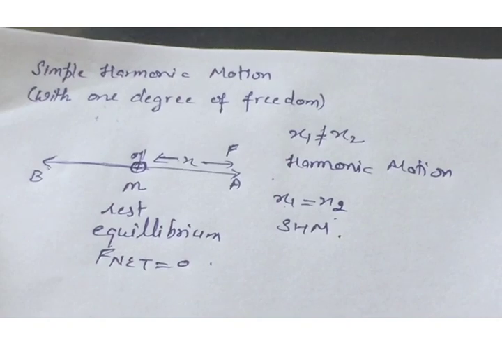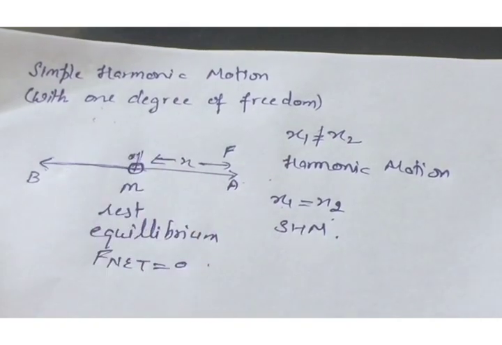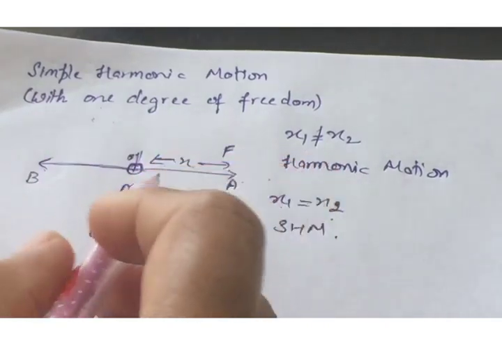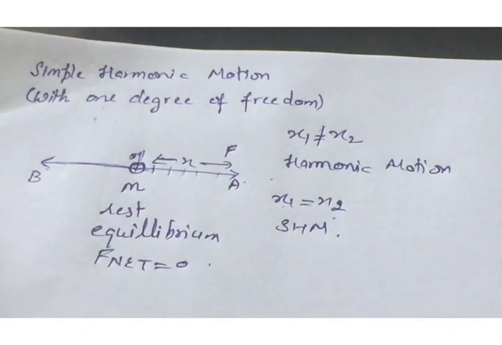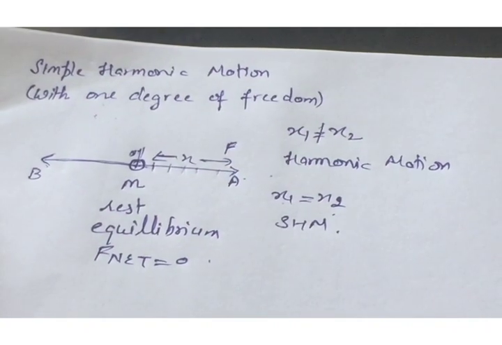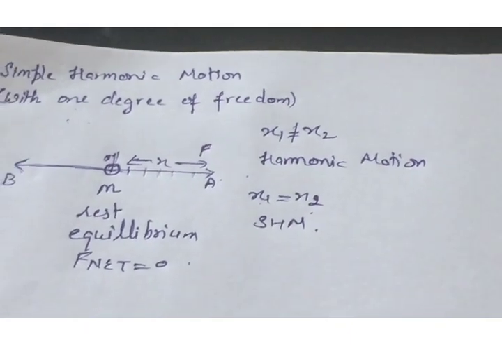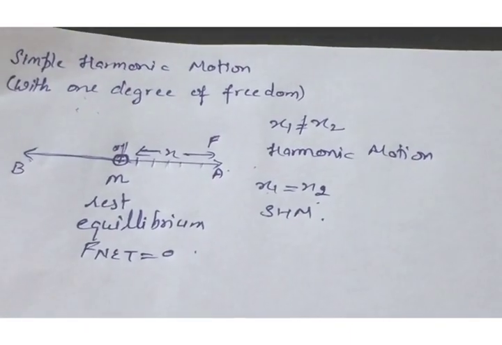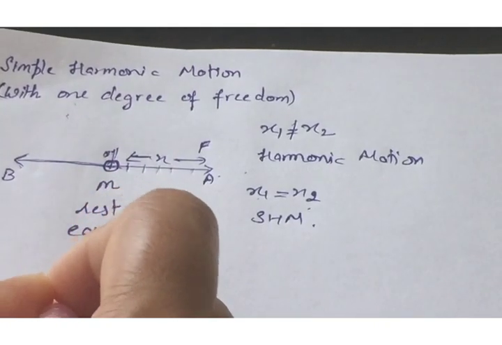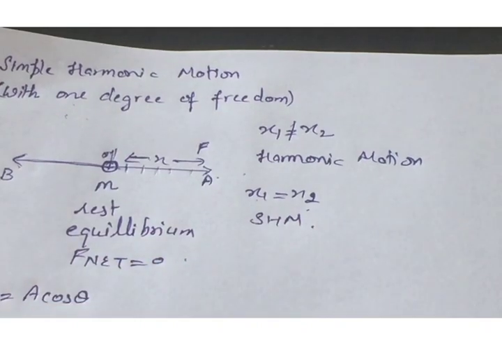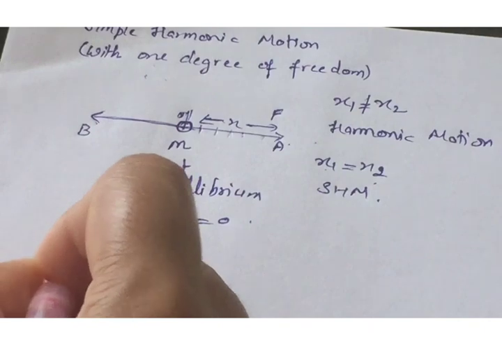Let us consider that the displacement is along the x-axis. Then the distance from O to A can be represented with the help of a mathematical harmonic function. It may be a sine function or a cosine function. x can be represented as x equal to A cos theta, or as x equal to A sin theta,